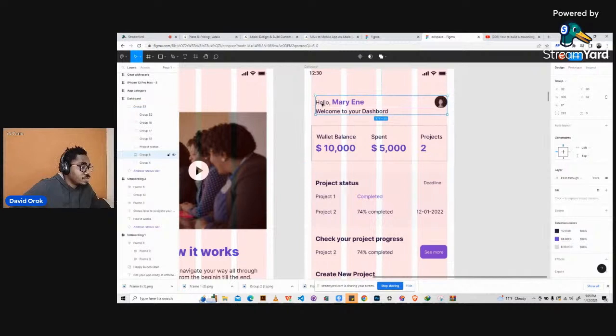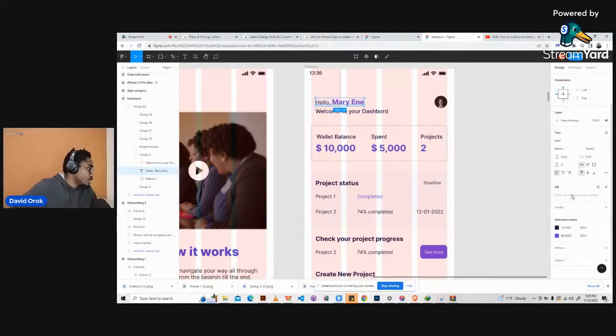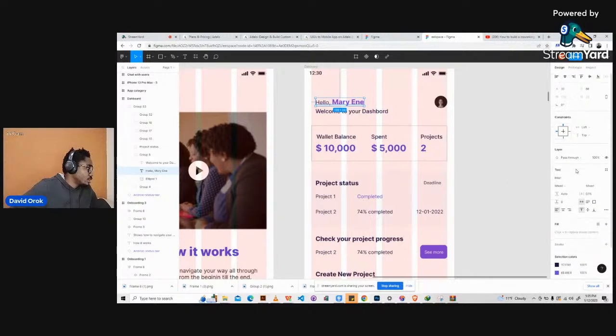So double tap and let's see the text here. This is Hello Mary. I'll have to tap inside. So this hello alone, let me see, what's the dimension? It's not showing here. That's really strange. I can see the font size and everything, but it just says mixed. Okay, I get why it's saying mixed. It doesn't have an overall view of it, so you just have to tap it here.